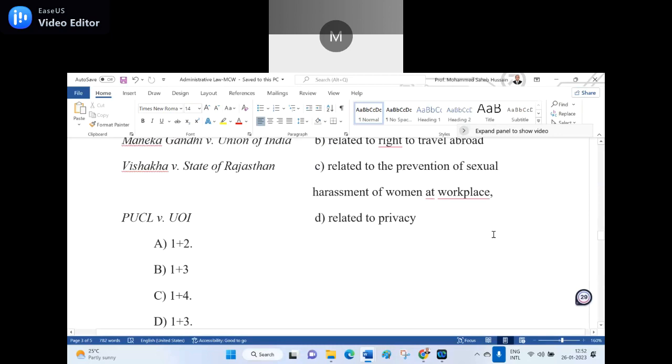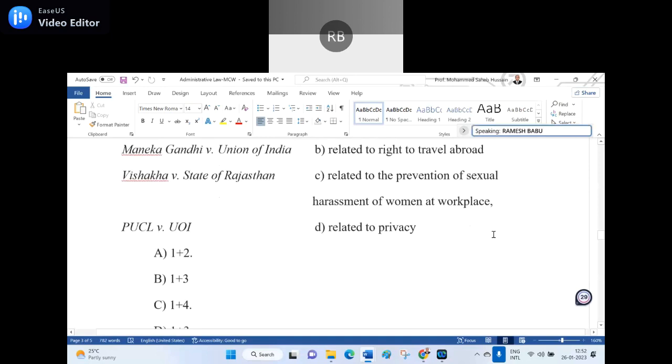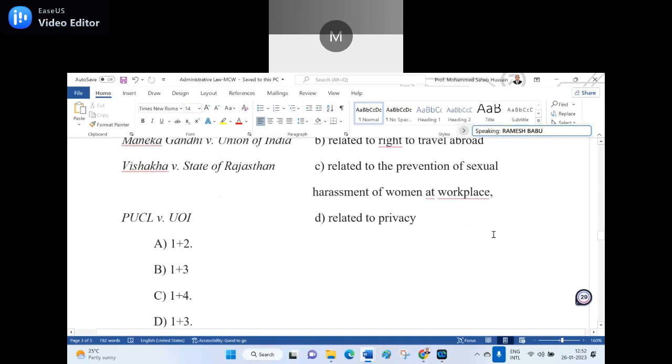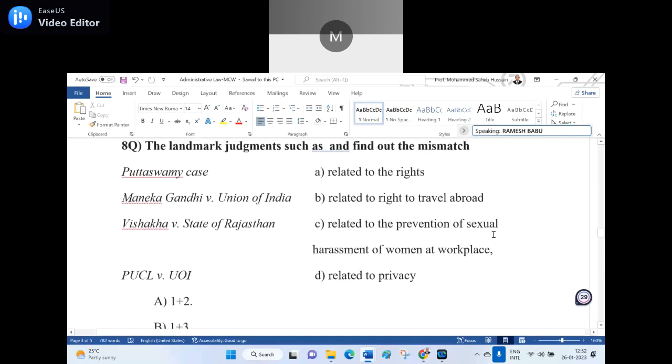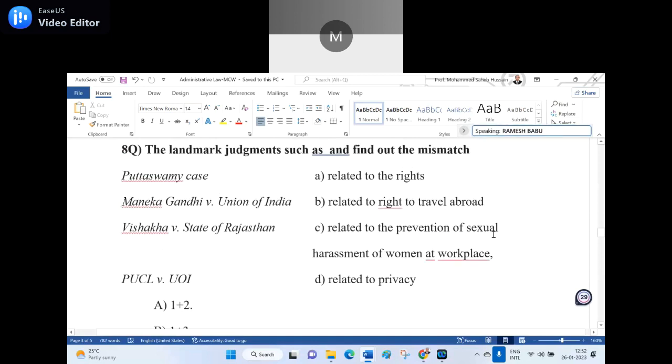A, 1 plus 2. B, 1 plus 3. C, 1 plus 4. D, 1 plus 3. 1 plus 4 is the right answer. Mismatch, because Puttaswamy case is related to the privacy and PUCL and Union of India is related to the rights.